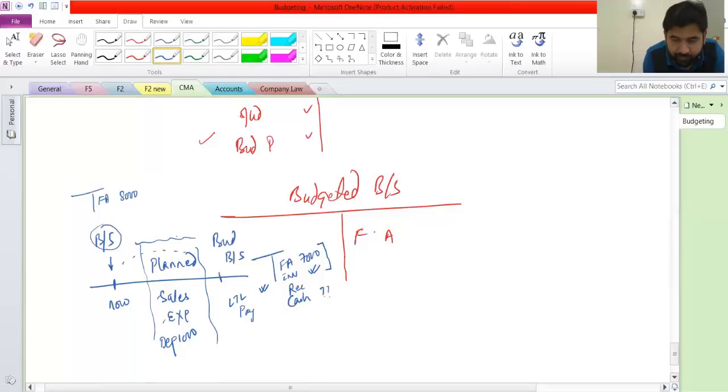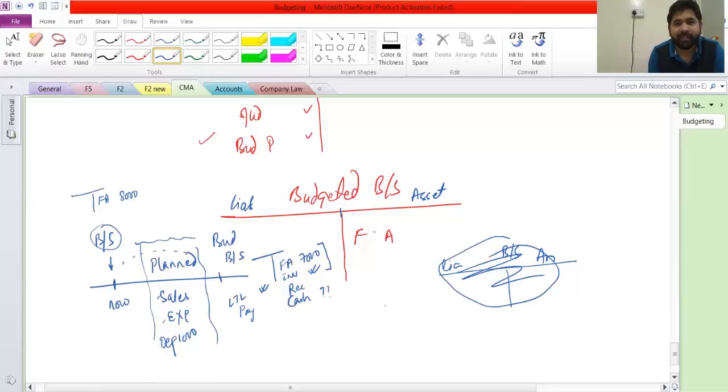Yes. Why are you writing the fixed assets on the credit side? I'm not writing the fixed asset on the credit side. This is liability and this is asset. When I drew this, I was wondering whether I was doing the right thing. You are used to seeing the balance sheet in a vertical format. This is called the balance sheet in the horizontal format. Generally we used to make the balance sheet like this: this is the asset side, this is the liability side.